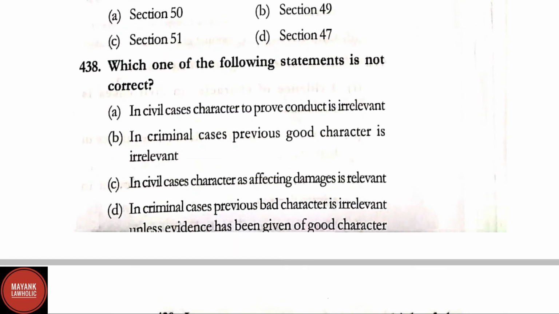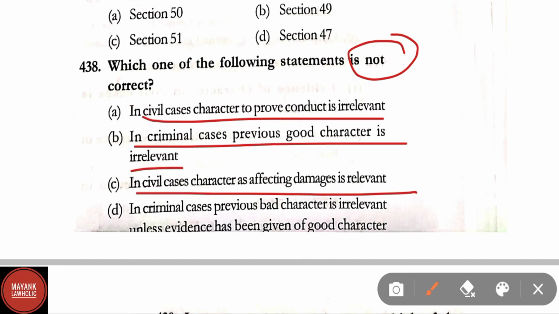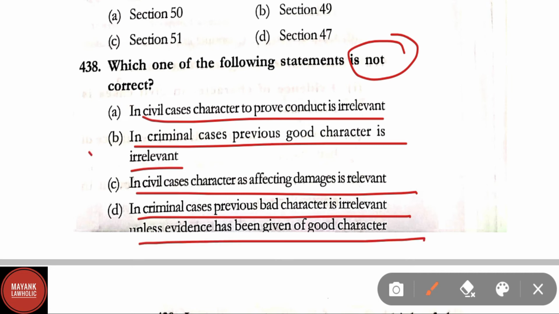Question number 438. Which one among the following statements is not correct? Options are: in civil cases character to prove conduct is irrelevant. Option B, in civil cases previous good character is irrelevant. Option C, in civil cases character as affecting damages is relevant. And option D, in criminal cases previous bad character is irrelevant unless evidence has been given for good character. Here in this question it has been asked which of the following statements is not correct. Here option B is not correct, that is in criminal cases previous good character is irrelevant is incorrect.